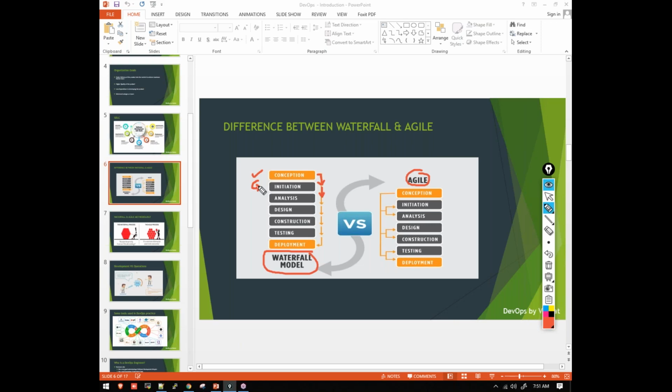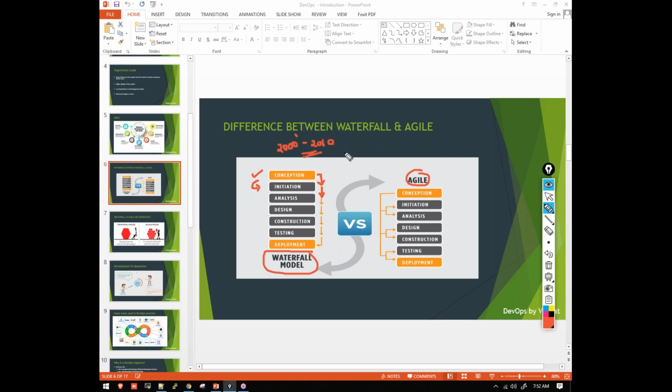If the testing is completed, then only the QA will take place, and once QA is completed, then only the deployment will take place. Once a stage is completed, then only the next stage will start. So that is the drawback here in the waterfall model. This was started in the 2000s, and between 2000 and 2010, this model was working.